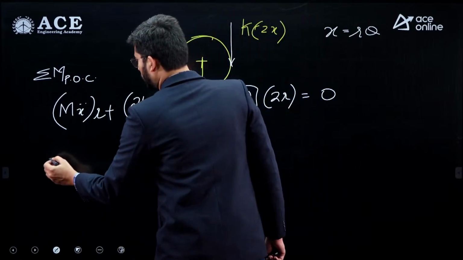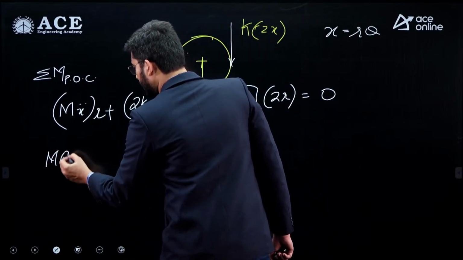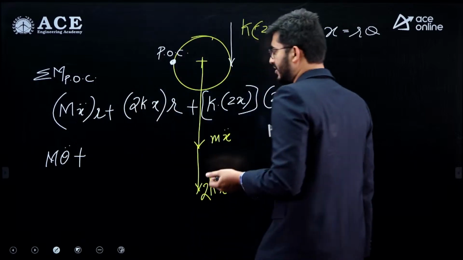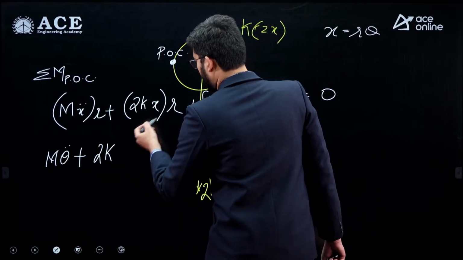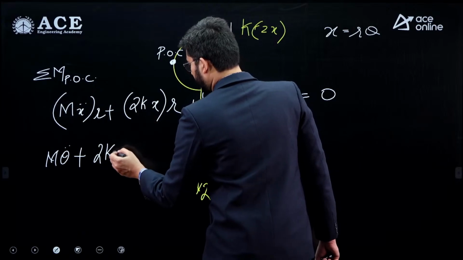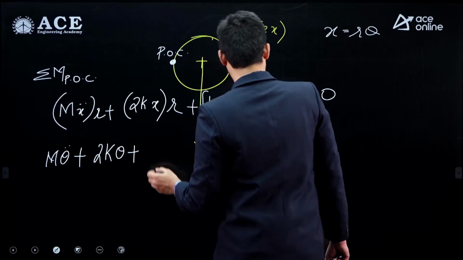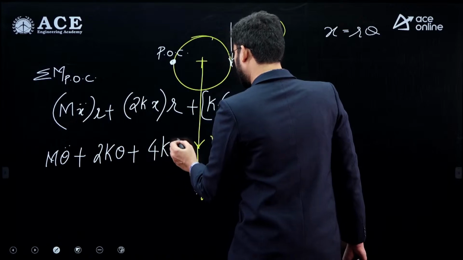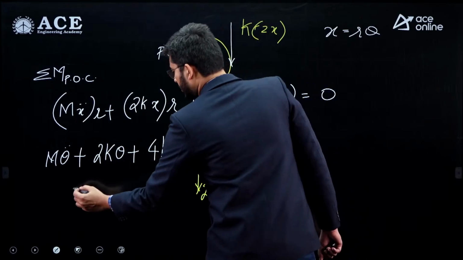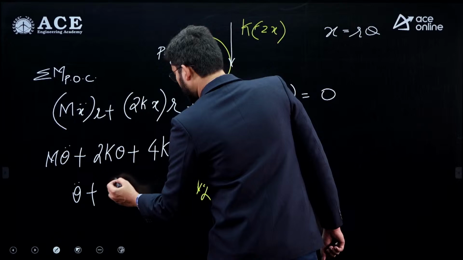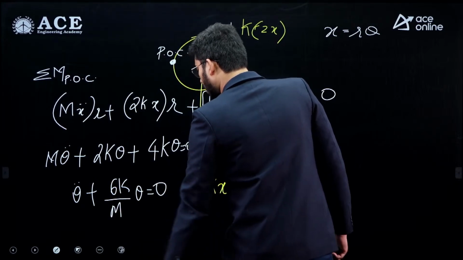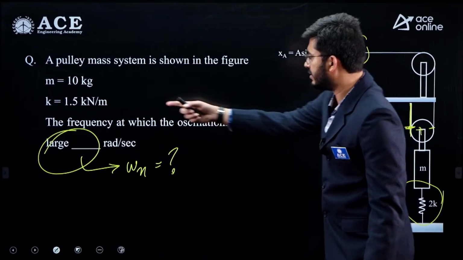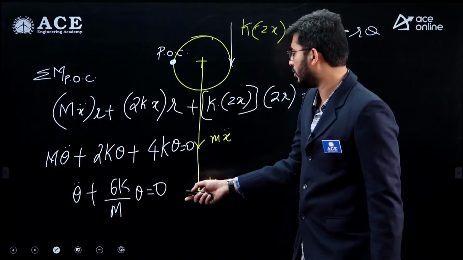So this will be m into theta double dot, because r will be cancelled here, plus 2 times r theta, r will be cancelled, this will be k, and this will be 4 times k theta, equal to 0. So this will be theta double dot plus 6k by m theta equal to 0. k is given to us, that is 1.5, and m is given as 10.